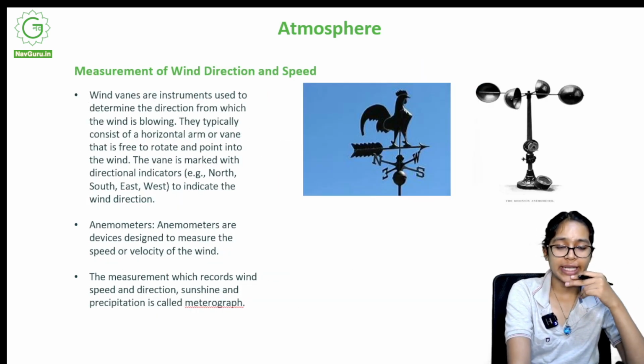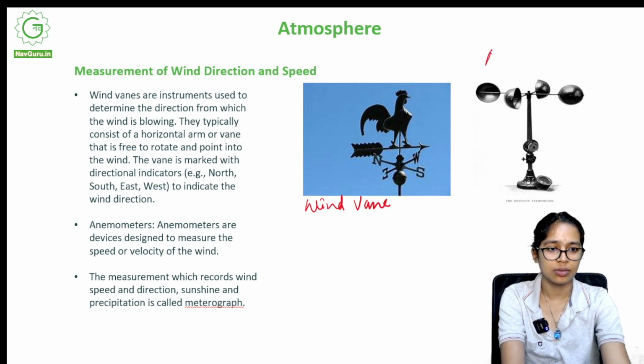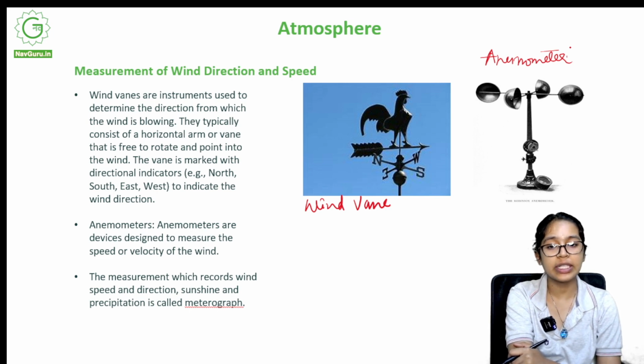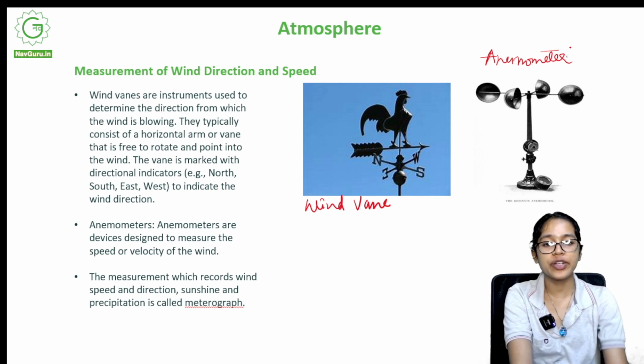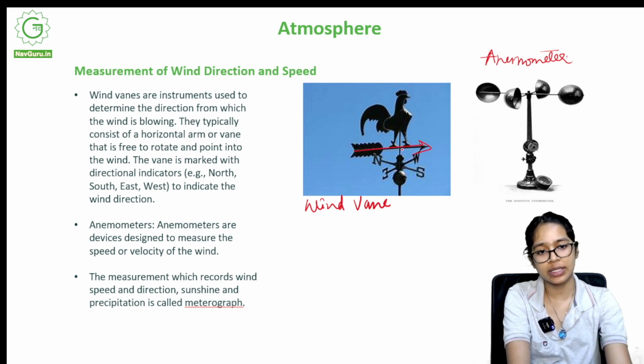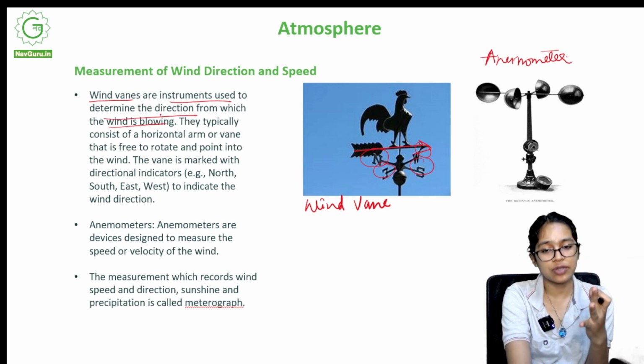Measurement of wind direction and speed. So over here we have a wind vane, and this right here is an anemometer. Wind vanes are instruments used to determine the direction from which the wind is blowing. They typically consist of a horizontal arm or vane that is free to rotate and point to the wind. See this one. The vane is marked with directional indicators. You can see the indicators as well. Now, why are wind vanes used? They are used to determine the direction from which the wind is blowing. So it tells you the direction from which the wind is blowing.